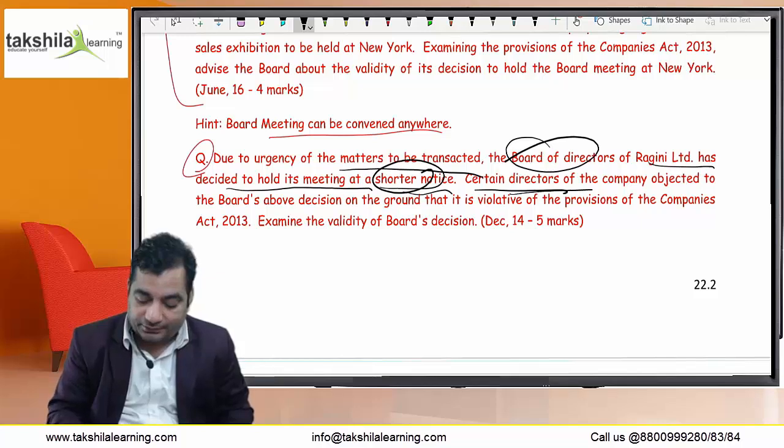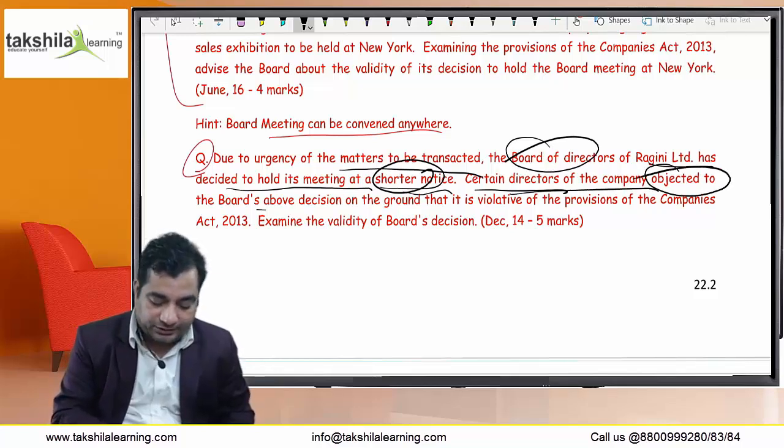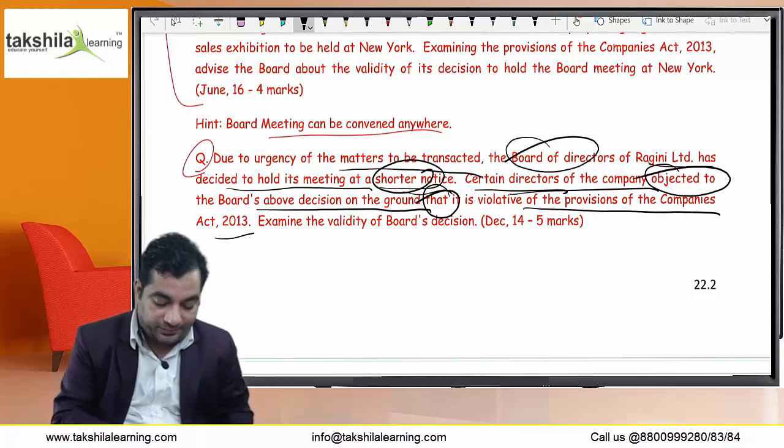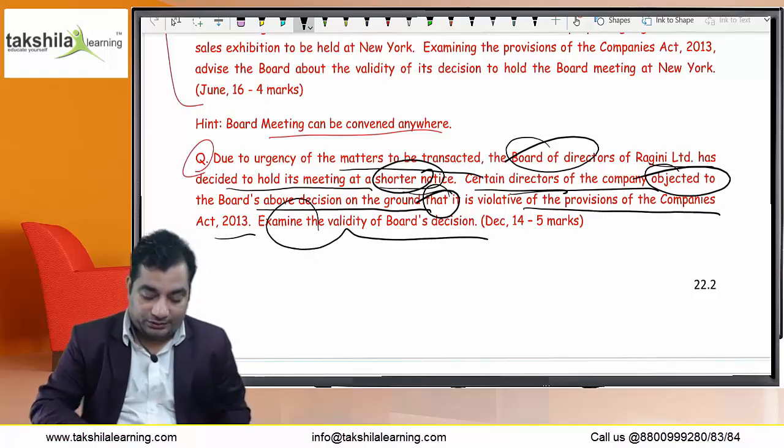Certain directors of the company objected to the board's above decision on the ground that it is violative of the provisions of Companies Act 2013. Examine the validity of board decisions.